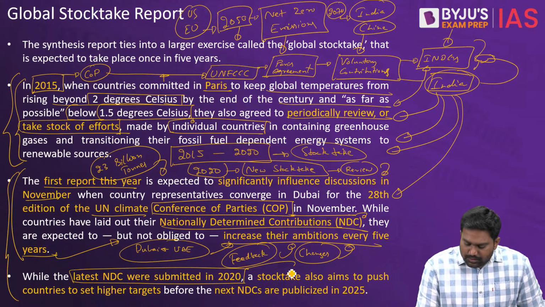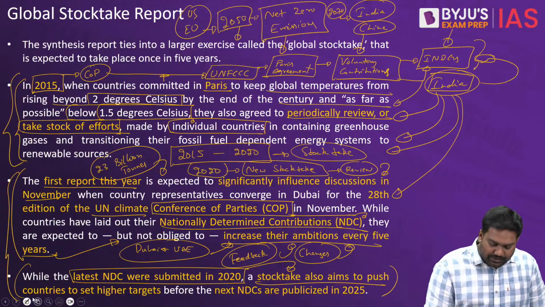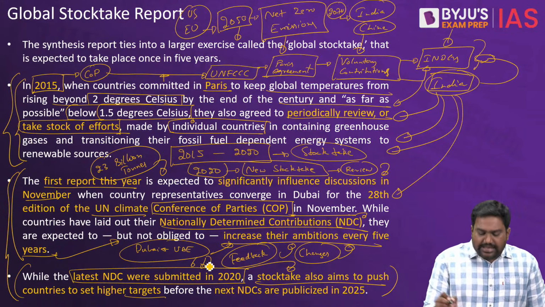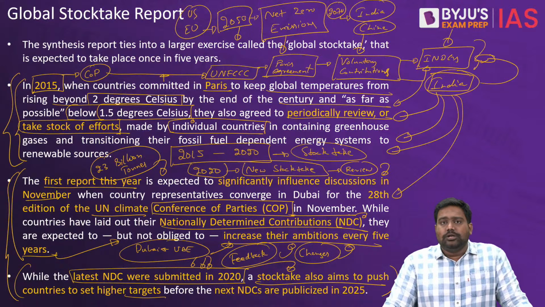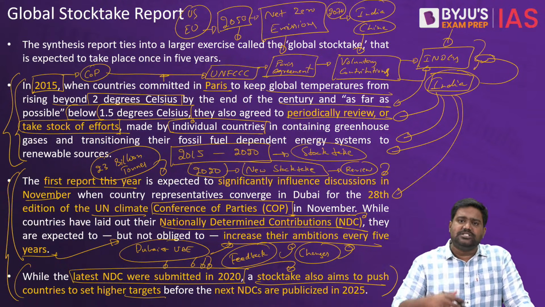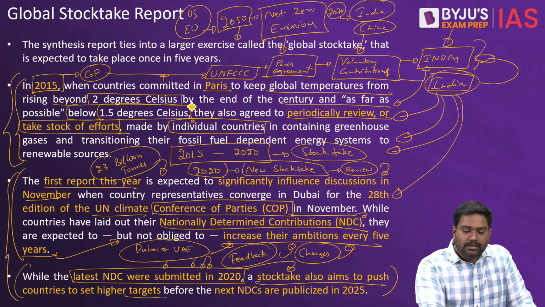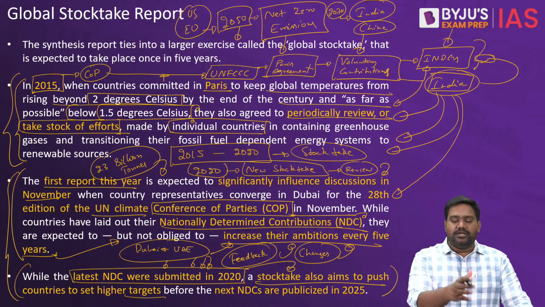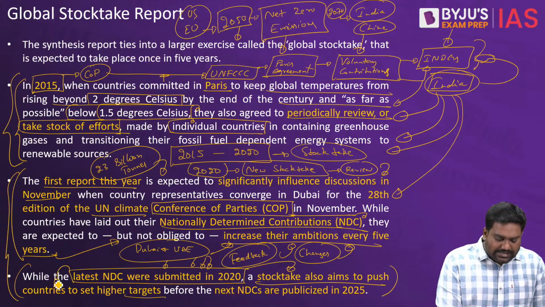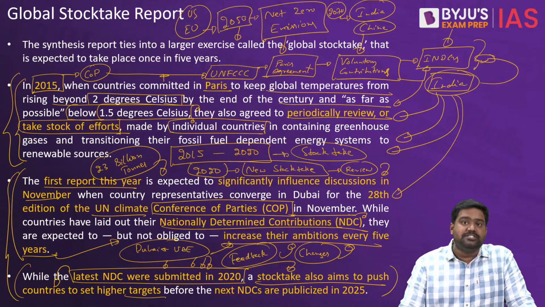The latest voluntary targets that were given out in 2020, right? They are not clear enough. The findings of the report clearly show that the targets that were announced and the progress we have made in the last few years is not enough. We are missing the opportunity. At this rate, we are not going to achieve the goal of the Paris Agreement, right? We'll see a substantial rise in temperatures where climate change becomes irreversible.